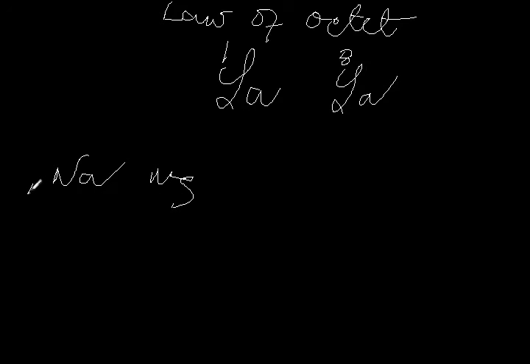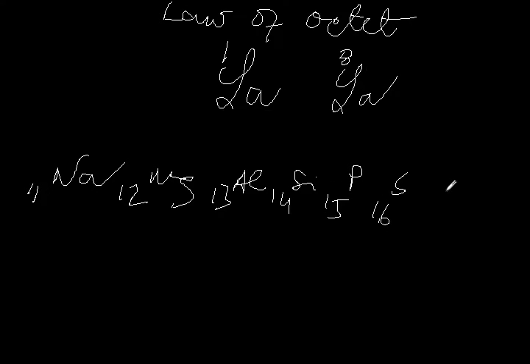Considering the atomic mass, he first took sodium, then magnesium 12, then aluminum has atomic number 13, silicon 14, phosphorus 15, sulfur 16, and then chlorine has atomic number 17. And then atomic number 18.